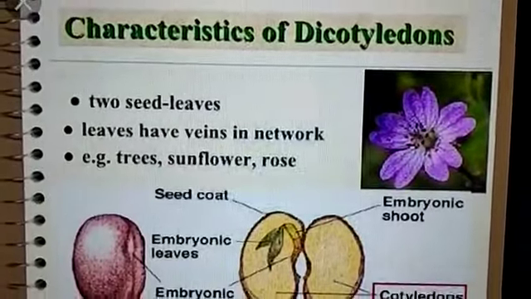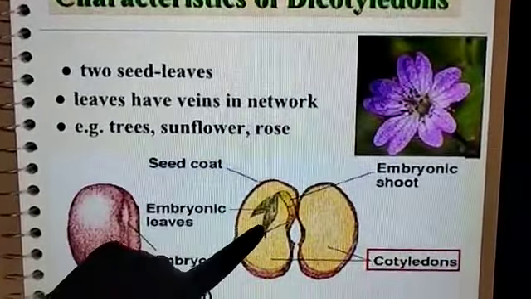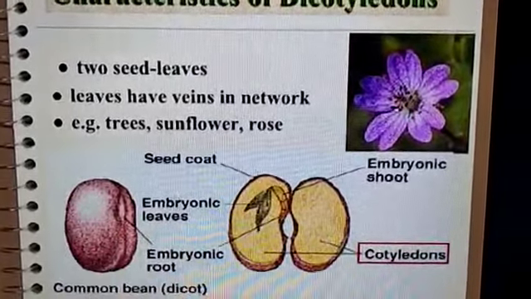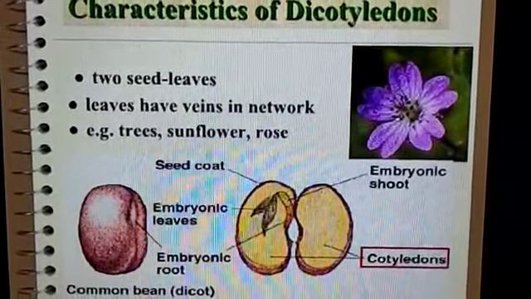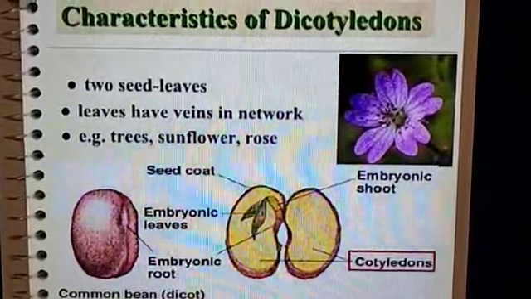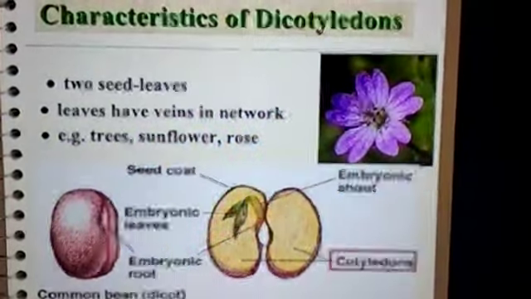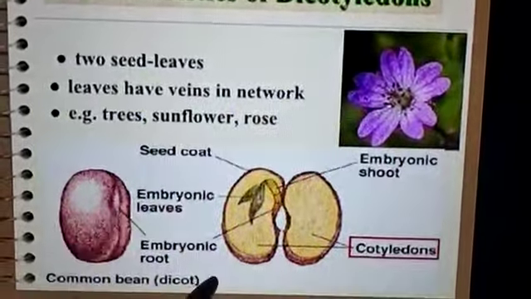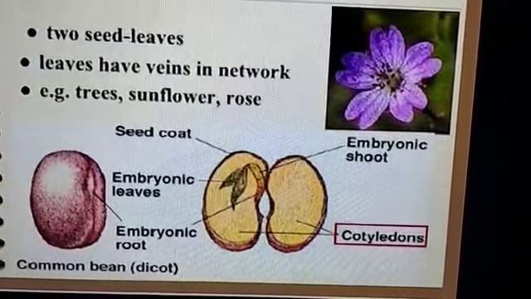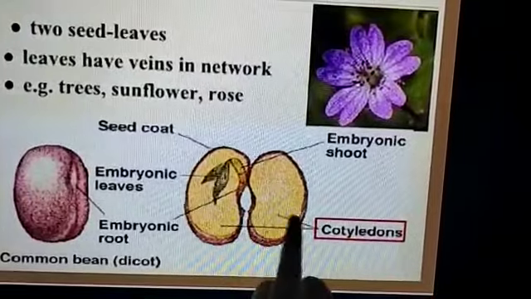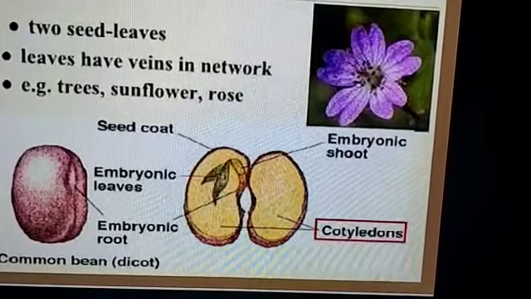What is a cotyledon? Here you can see the seed coat and the cotyledons. When you break the seed, you can find a little bit of material present in the seed. If two cotyledons are present in the seed, it is called a dicotyledon. This is the seed coat, these are embryonic leaves, this is the embryonic root, and these two are called cotyledons. So this is the structure.